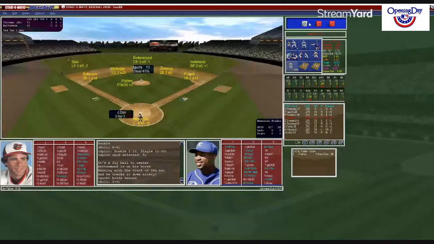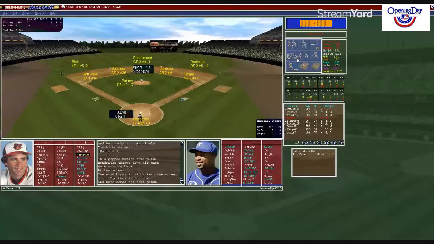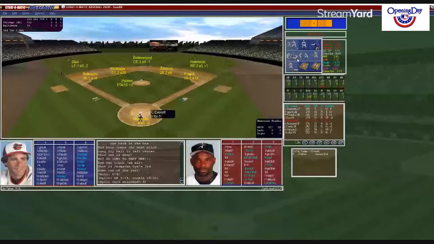Hendricks puts down the sign for him. Palmer from the stretch. Here's the pitch to Dye. 6-2. That's going to be a fly ball deep to left field. Way back goes Blair. Looks up. Way gone. Oh, my. Home run, Jermaine Dye. Third home run of the season. And these 0-5 White Sox have taken a 3-0 lead.